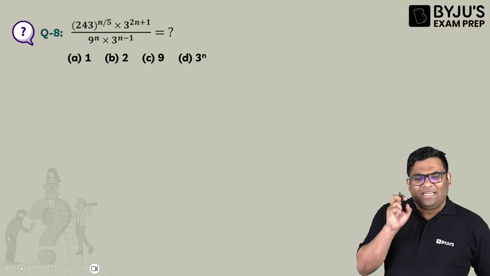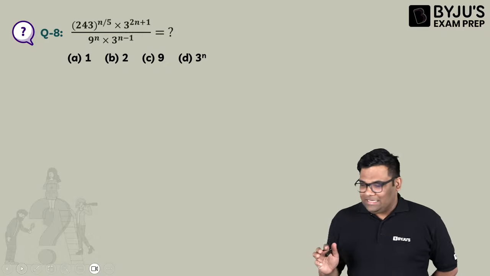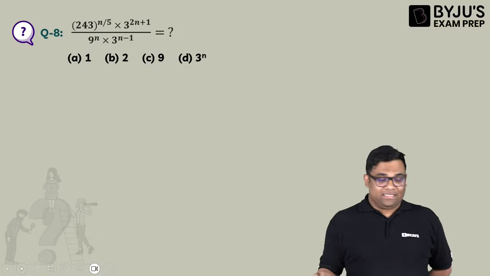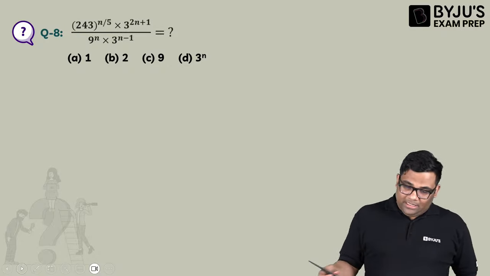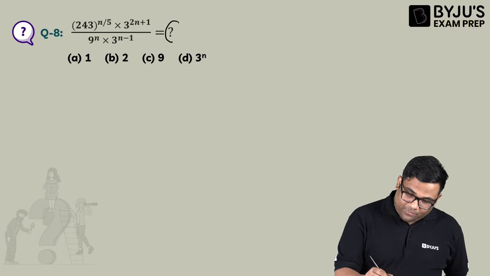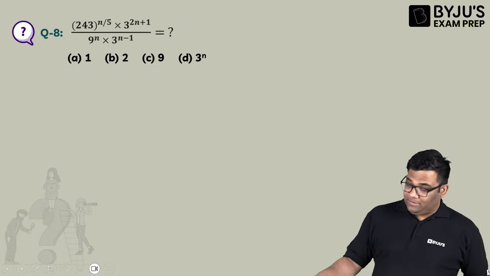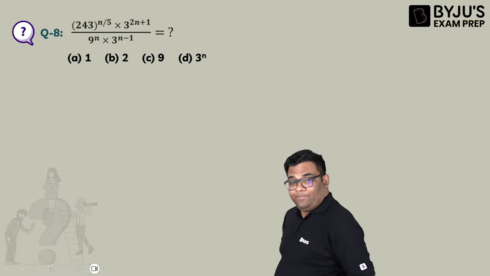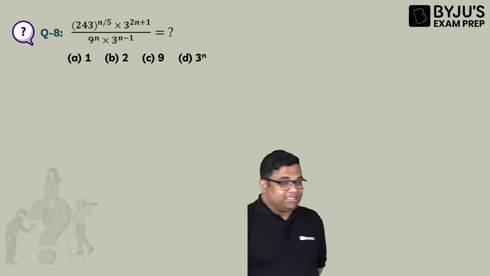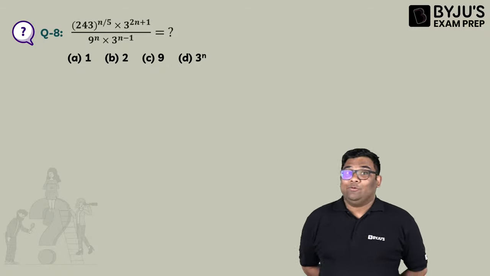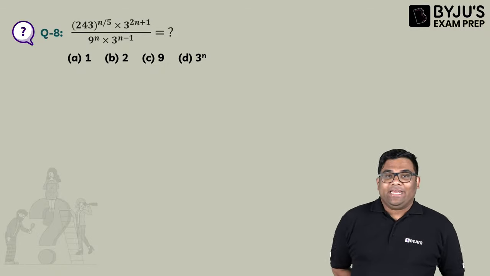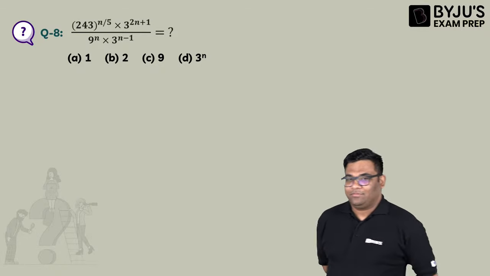So many things. You see, things are becoming a little complicated now. As I told you, I started with very basic things and now things are becoming a little complicated. Now solve this and give me the value of this. I'll wait for some time. Hint: convert everything in the power of 3 and then use the identities which I told you initially.